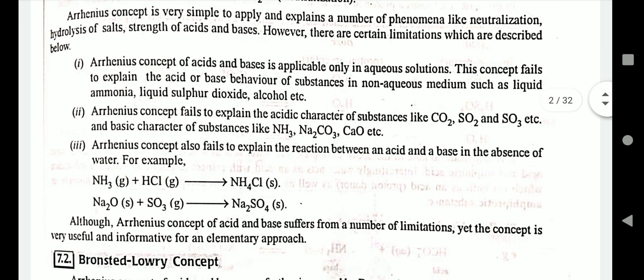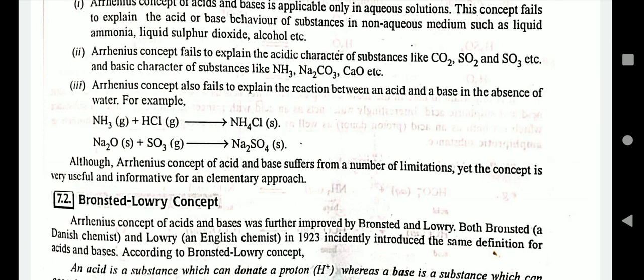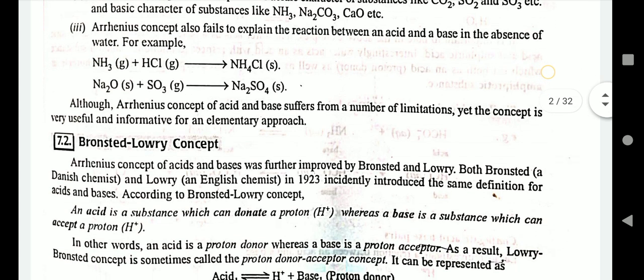Arrhenius concept failed to explain the acidic character of substances like CO2, SO2, O3 and the basic character of substances like NH3, CO, etc. Arrhenius concept also failed to explain the reaction between an acid and a base in the absence of water. For example, ammonia reacts with HCl to give ammonium chloride.